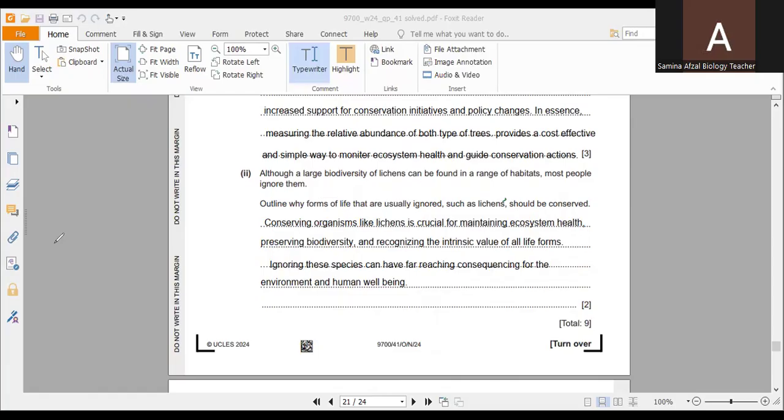First of all, we have to keep in mind that these organisms should be conserved because they act as bioindicators. As discussed earlier, lichens are sensitive to environmental changes and serve as valuable bioindicators of air quality and ecosystem health.